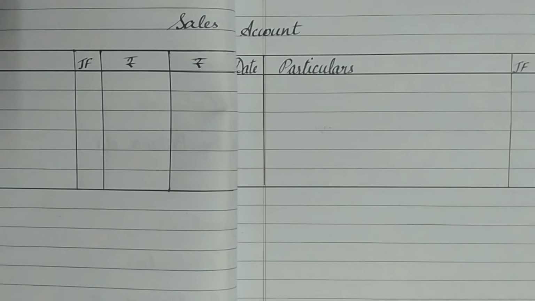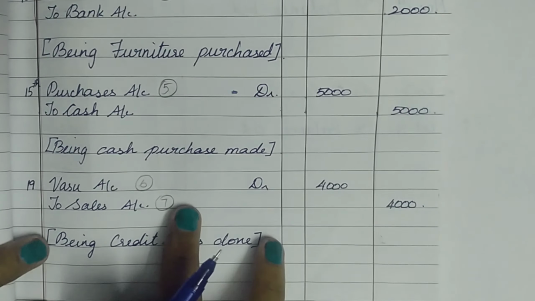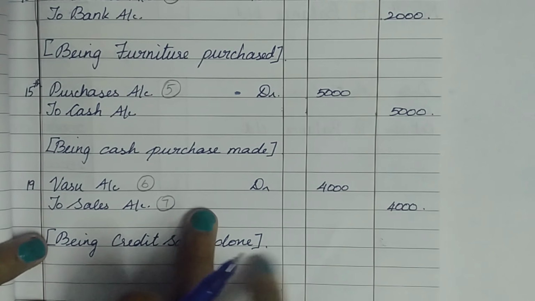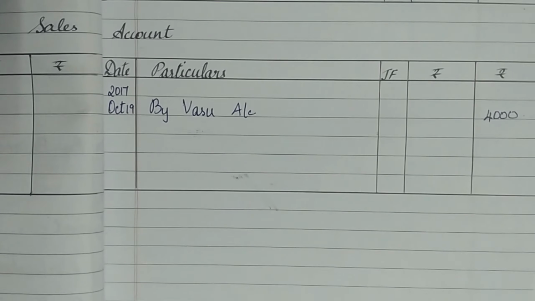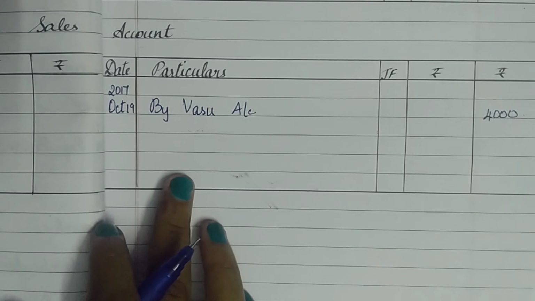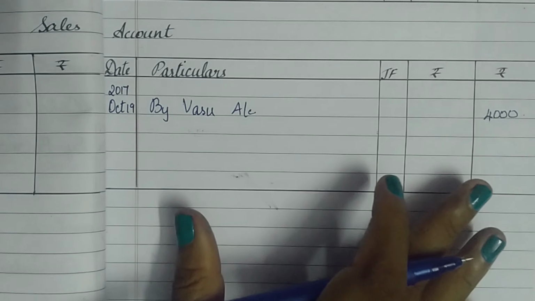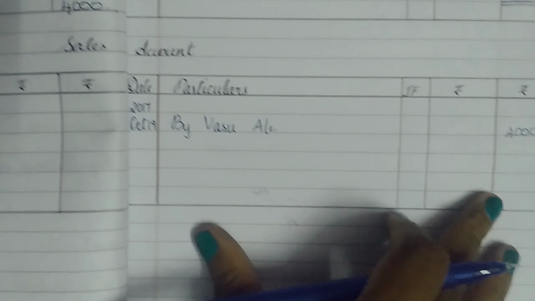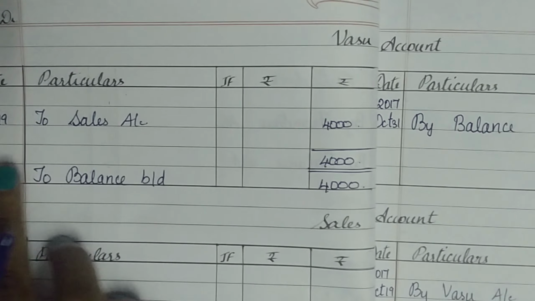So there's also one entry in the sales account. The journal entry is Vasu account debtor to sales account. So here sales account is credited. Therefore, we must go to the credit side of the sales account and write by Vasu. So here on the credit side of my sales account, I've written on the 19th by Vasu 4,000. So if you look closer, this is just an opposite entry for what we did in Vasu's account over here.